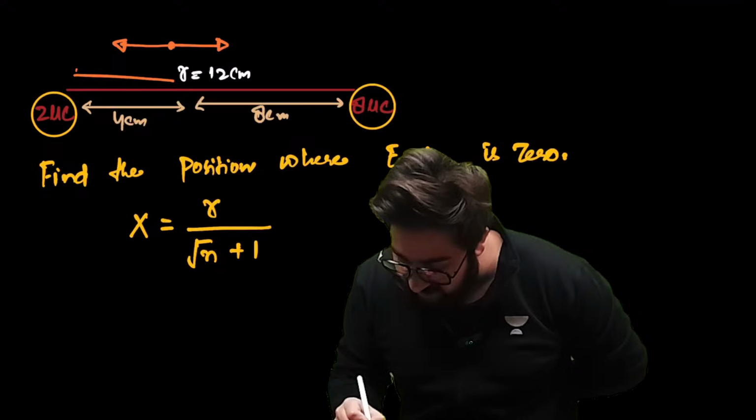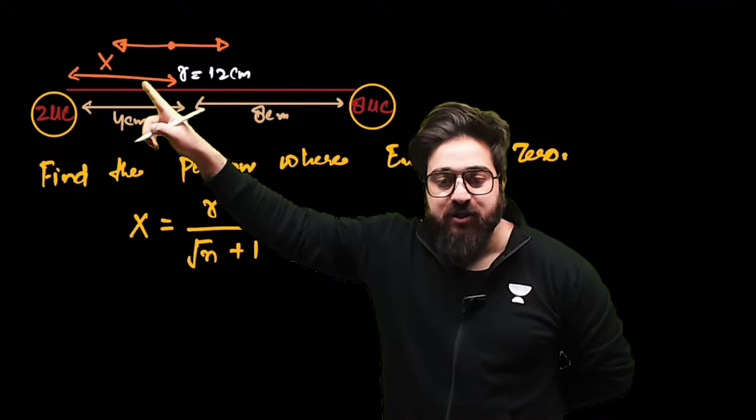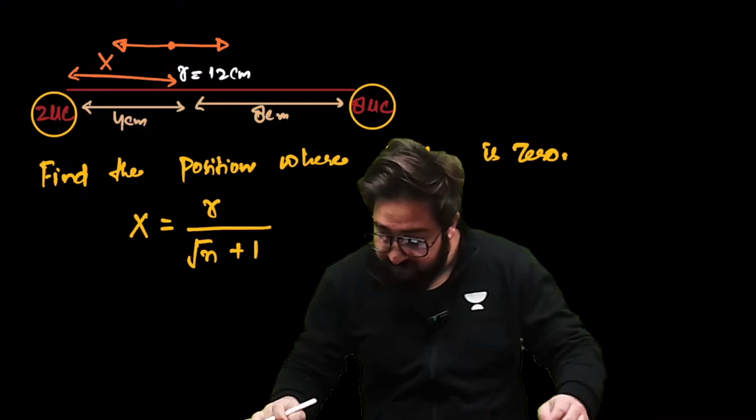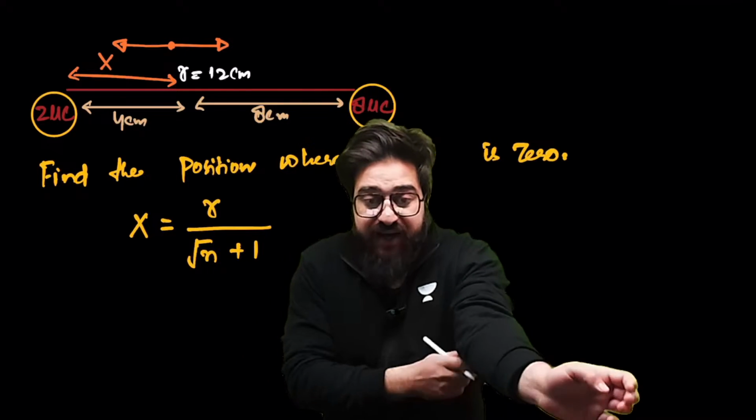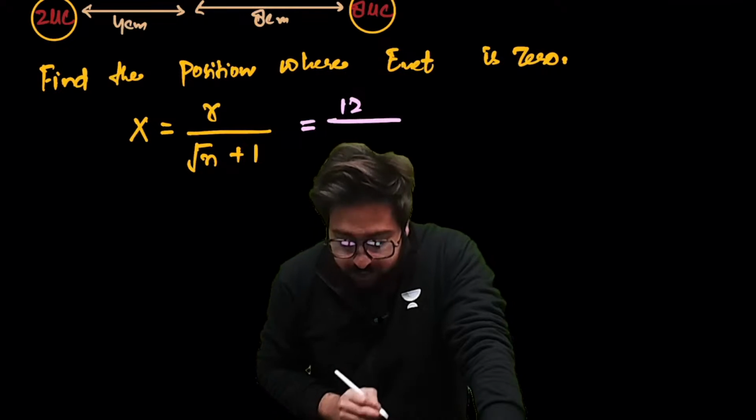So what is the value of this x? You have to find the value of this x. What is the position over here? Let me just tell you. See guys, first of all, what is r over here? R is given as 12 upon under root of.